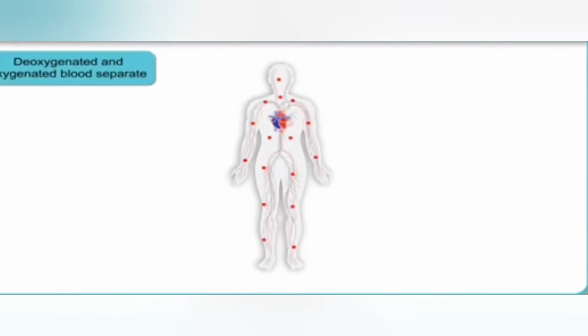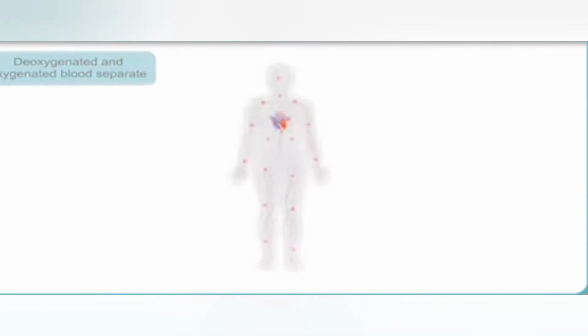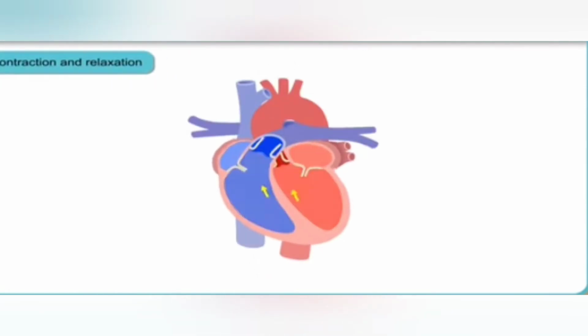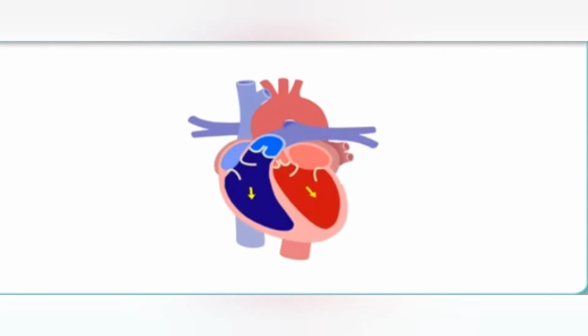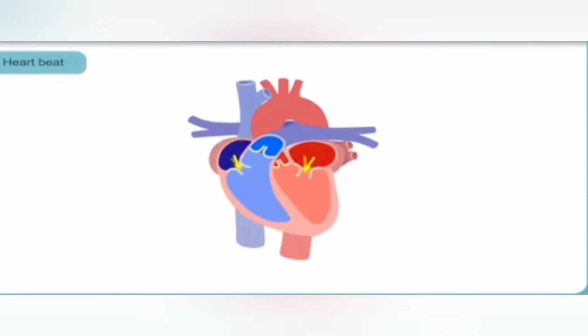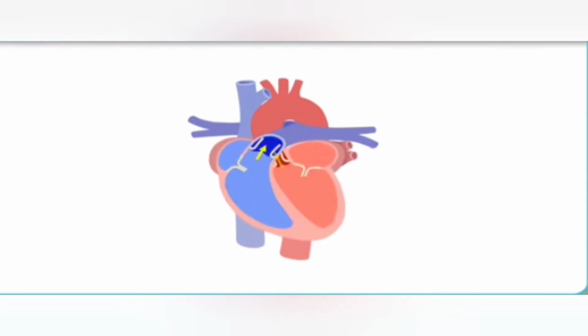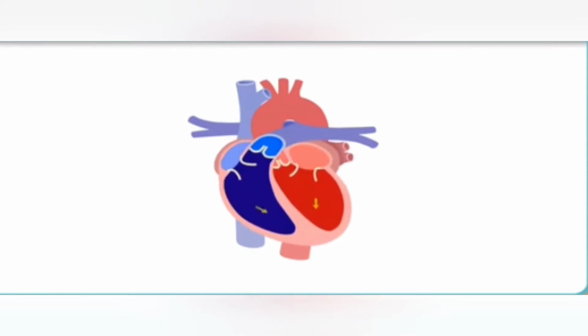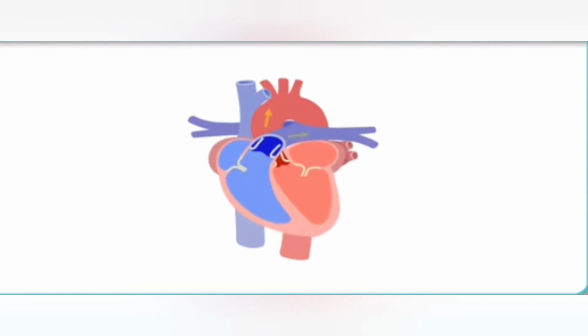The heartbeat. There are two more types of valves. The pulmonary semilunar valve is located at the opening of the pulmonary artery. And the fourth one is the aortic semilunar valve. It is located at the opening of the aorta.